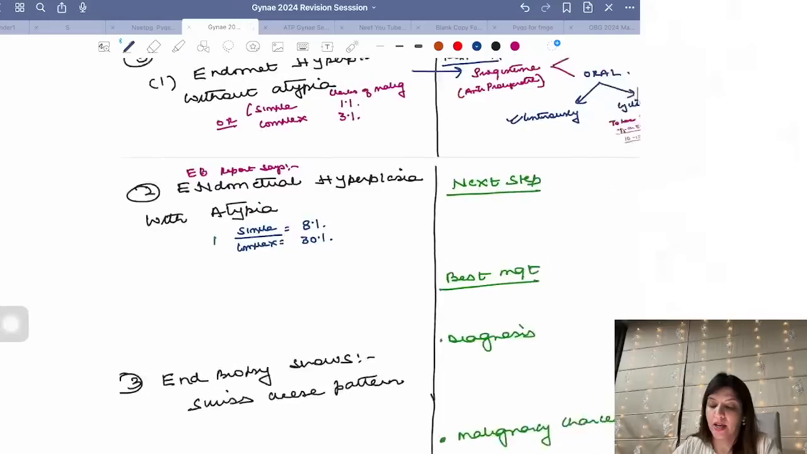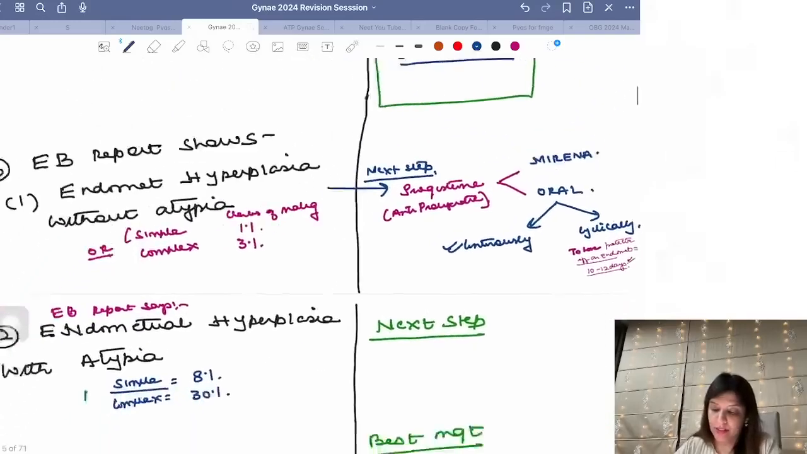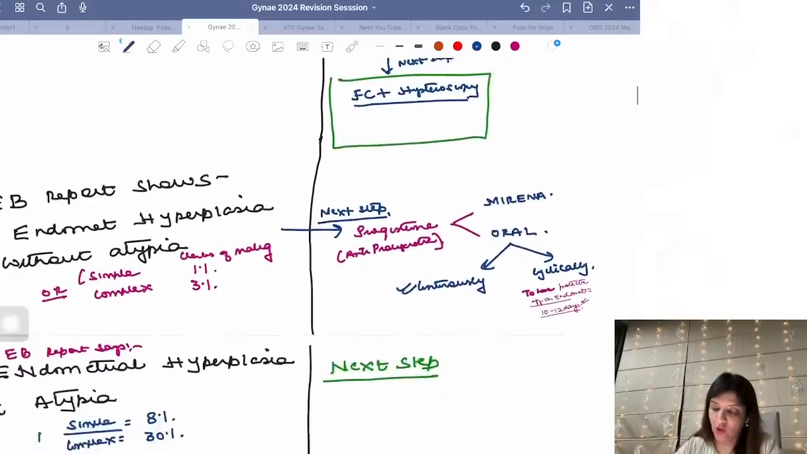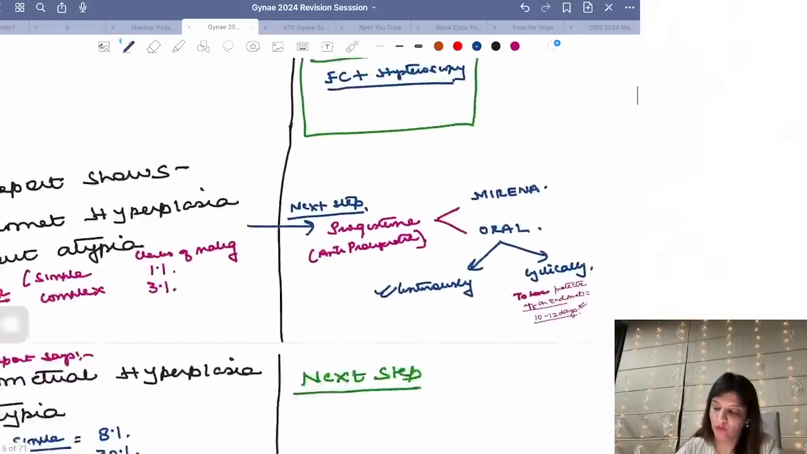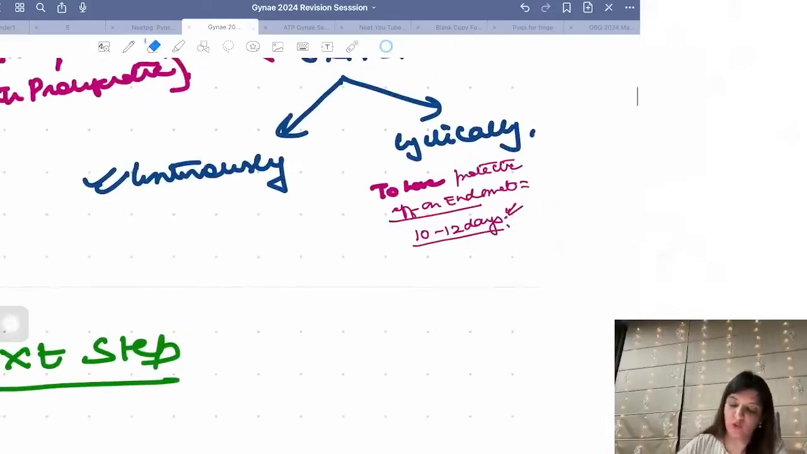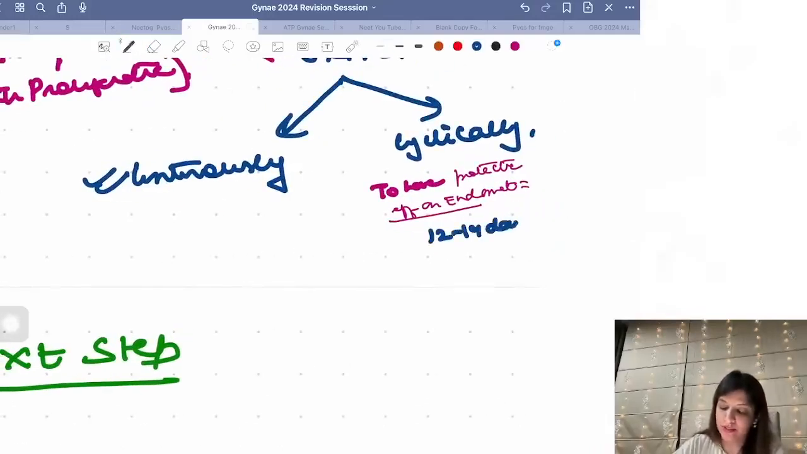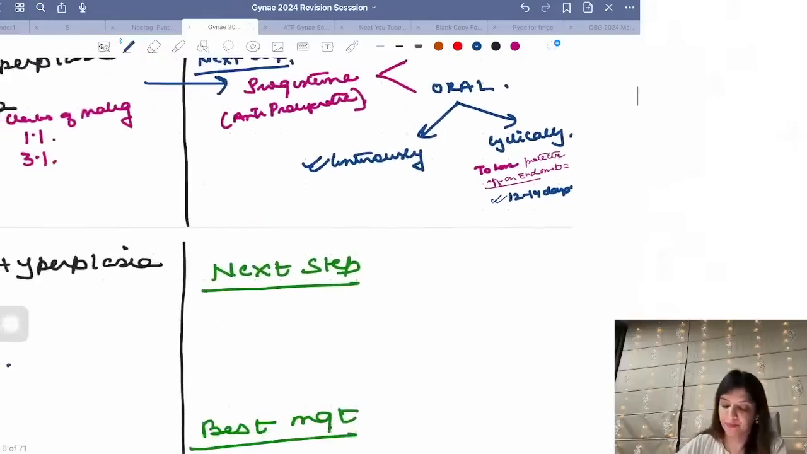Okay. I'll just change, sorry beta, I'll just change over here. This answer, it is not 10 to 12 days. Please write it for 12 to 14 days. It's 12 to 14 days. Yes, you people are right. It's 12 to 14 days. And best answer being 12 days. It's 12 to 14 days, best being 12 days.